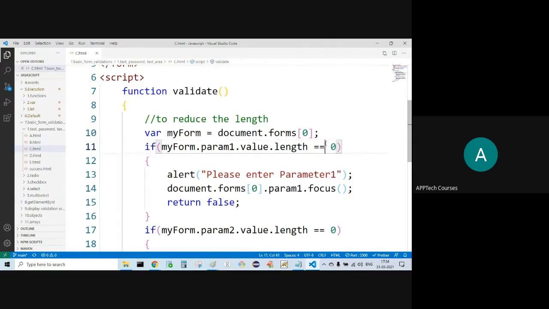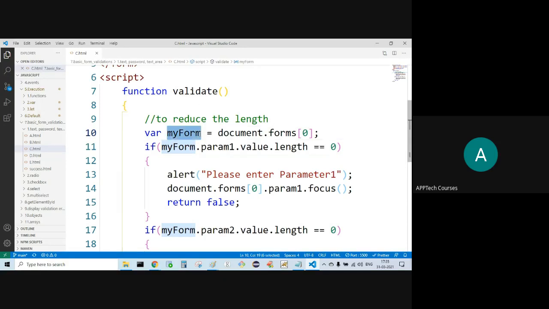Come to the next. What I'm trying to do here: in the if block, instead of writing document dot forms of 0, this document dot forms of 0 is represented by my form variable.